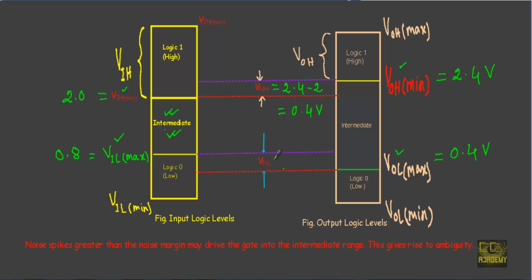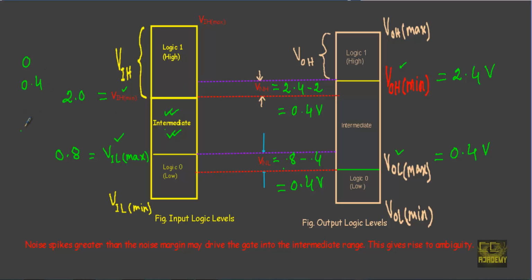Here VNL will be equal to VIL max, which is equal to 0.8, minus VOL max equal to 0.4, which indicates that VNL will be equal to 0.4 volt. This implies that when our circuit is at logic 0, the maximum value of the noise spike could be 0.4 volt.